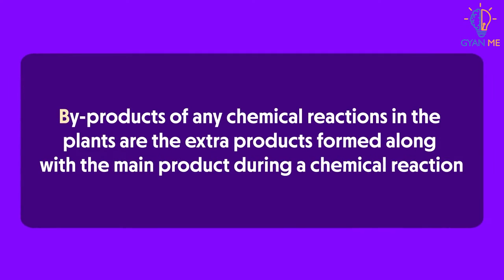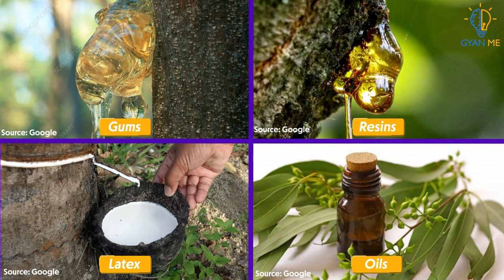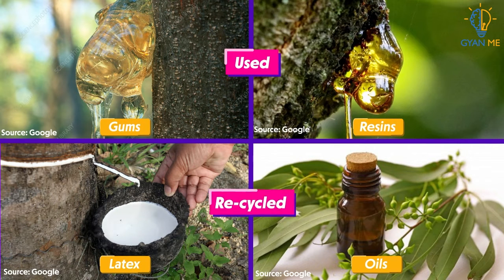So we can say that byproduct of any chemical reaction in the plants are some extra products formed along with the main product during a chemical reaction. Some of the byproducts in plants are used or recycled by them, while others are disposed of in many ways.